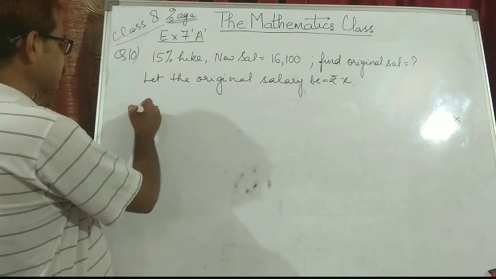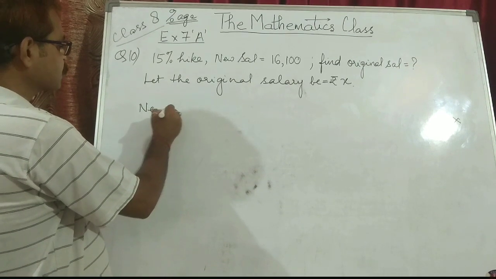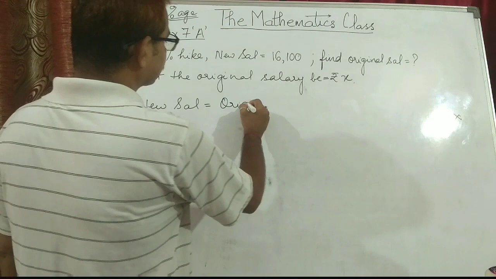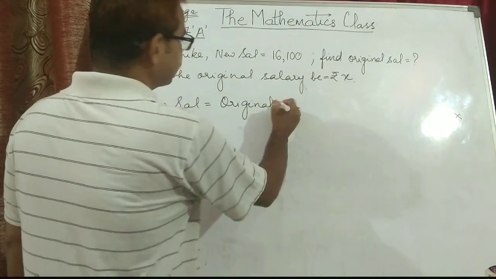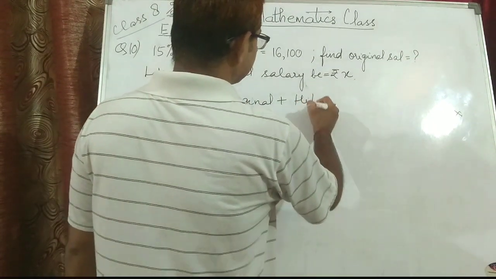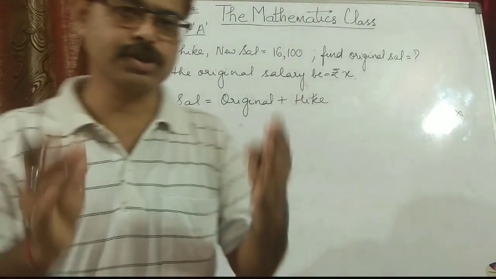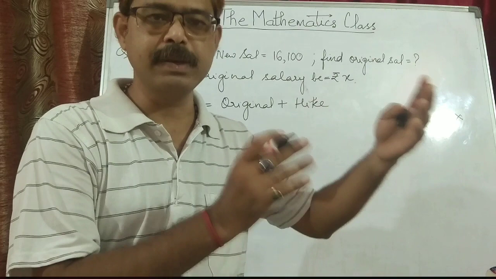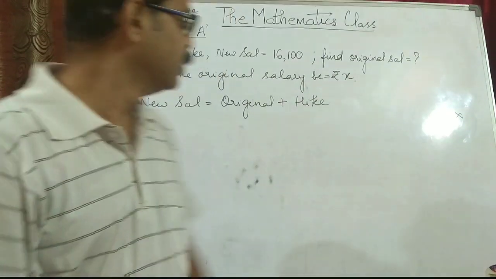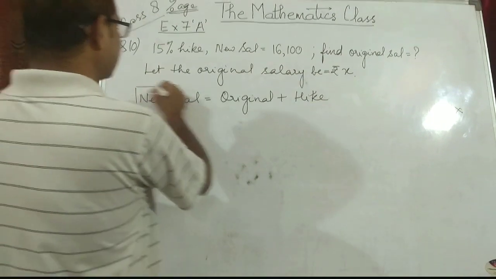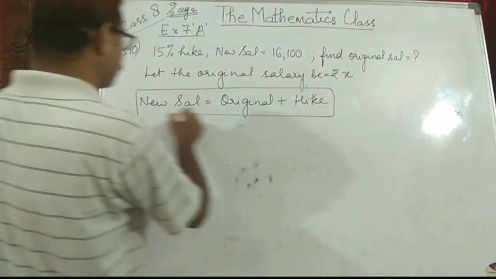So let the original salary be X. So what is his new salary? New salary will be original salary plus hike. That is a very basic thing. Whatever was the original plus whatever is the hike, maybe in percentage, maybe in rupees or whatever. So the basic thing is new salary is original salary plus hike. This is the basic concept.